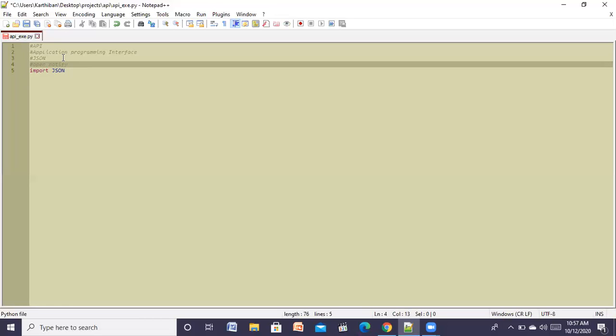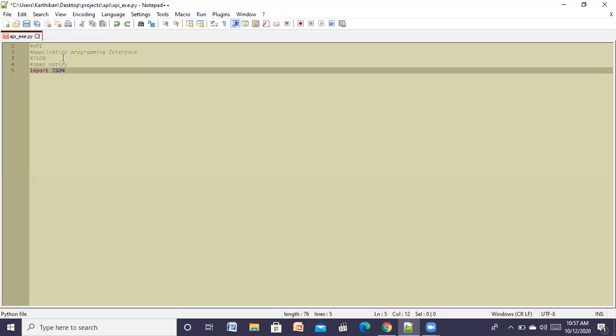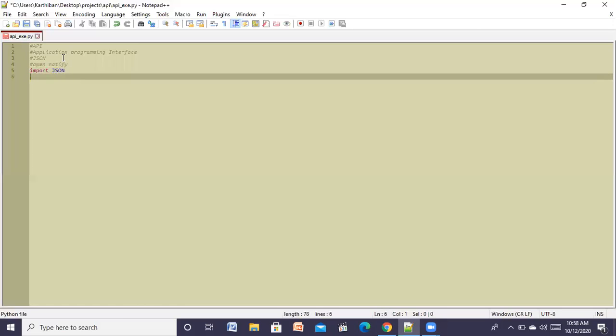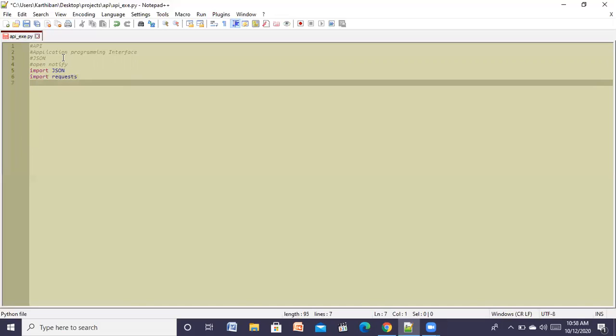Now I will write a simple program to fetch data from the Open Notify API. First we have imported json, which I have told you about. Next we have to import a module called requests. This module is used to send a request to a URL.